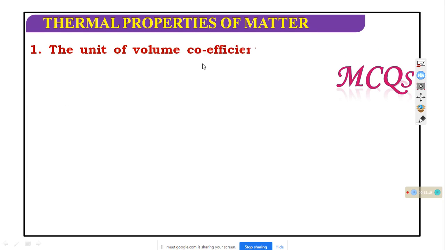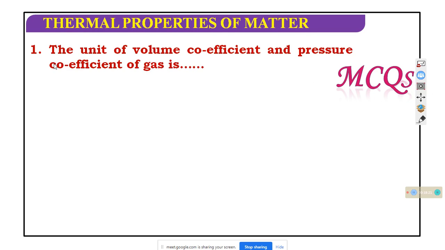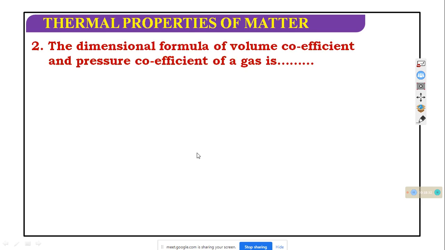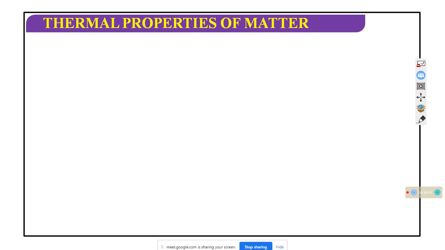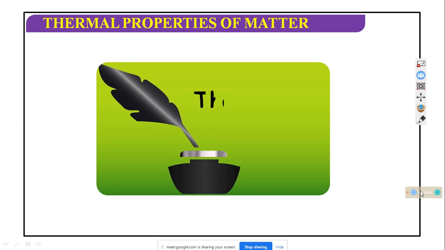MCQ. The unit of the volume coefficient and pressure coefficient of a gas is one of these, Kelvin to the power minus 1 and so on. The dimension formula of the volume coefficient and pressure coefficient of a gas is like this. Which one is it? Okay, this is the fourth slide. It's over.